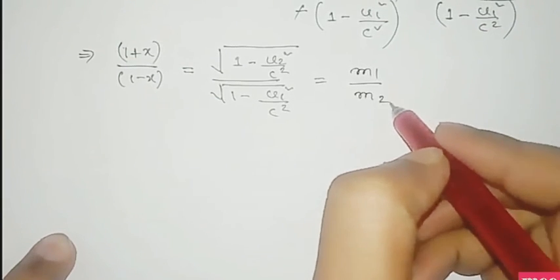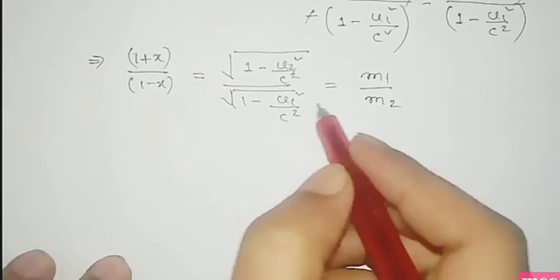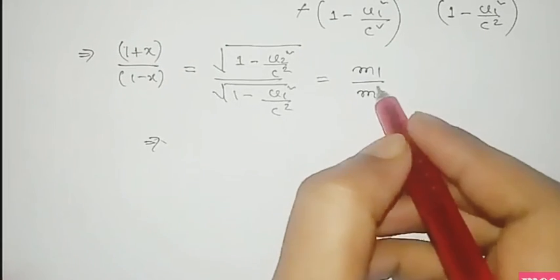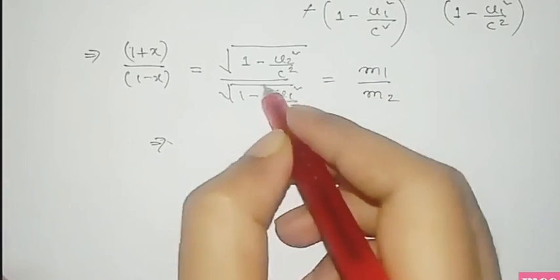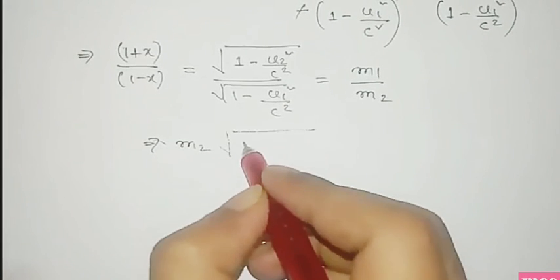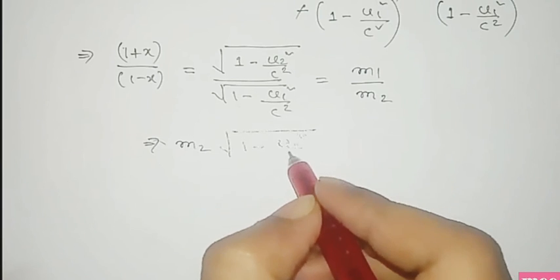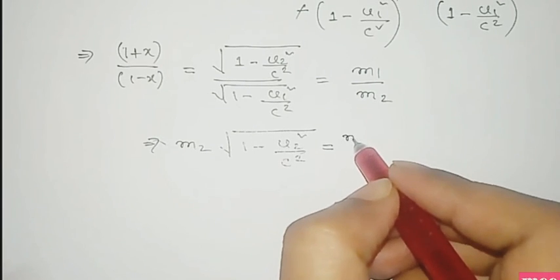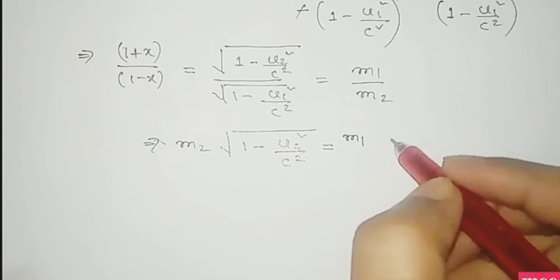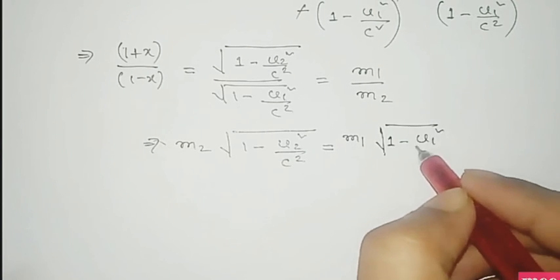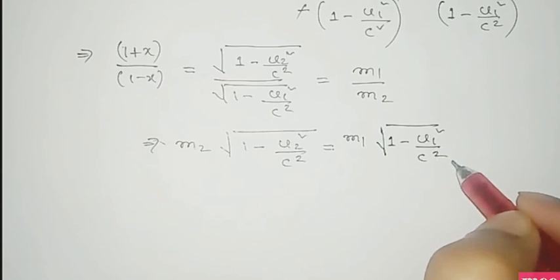So we put this value, m1 by m2, and cross-multiplying, we get m2 into the square root of 1 minus u2 square by c square equal to m1 into the square root of 1 minus u1 square by c square.